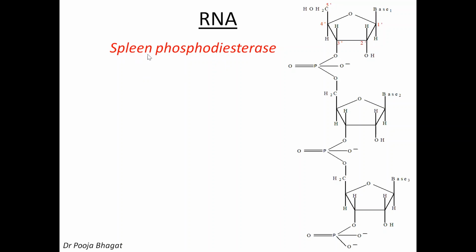So it is spleen phosphodiesterase and it is specific for the C5-OP bond. See here, this is the 5' carbon and this is the OP bond. So it is specific for that, meaning it cleaves at these positions. So this is the 5' carbon OP bond and here this is the 5' carbon OP bond. So spleen phosphodiesterase is specific and cleaves the C5-OP bond.